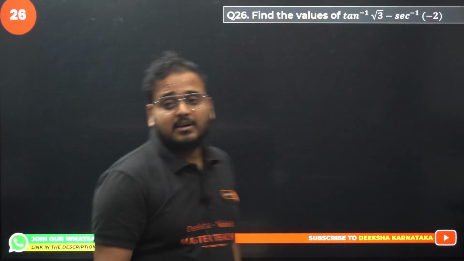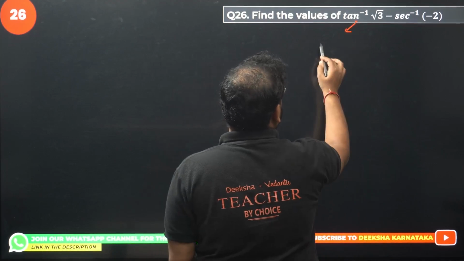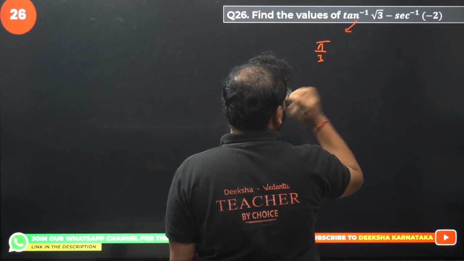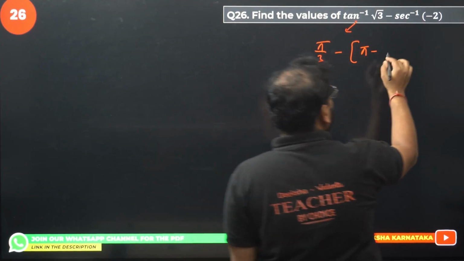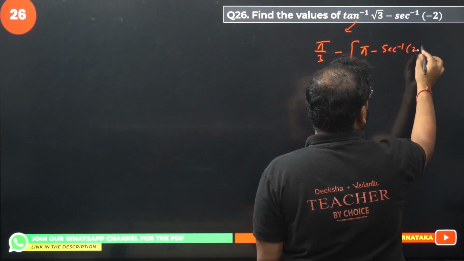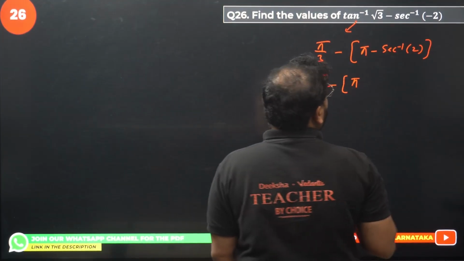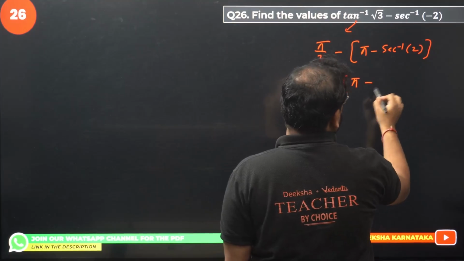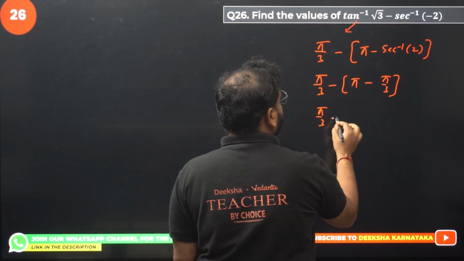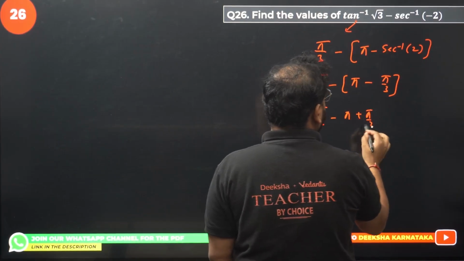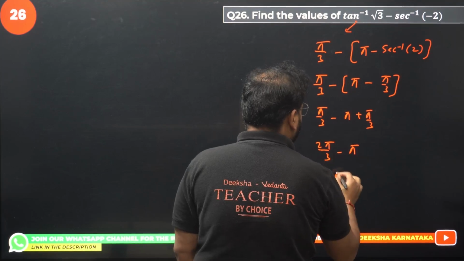26 now. Tan inverse of root 3 minus sec inverse of minus 2. Let's solve it. This is pi by 3. This will be minus sign. We'll have pi minus sec inverse of 2. So I get pi by 3 minus pi minus pi by 3. Open it, you'll get pi by 3 minus pi plus pi by 3. So you have here 2 pi by 3 minus pi. Answer is minus pi by 3.